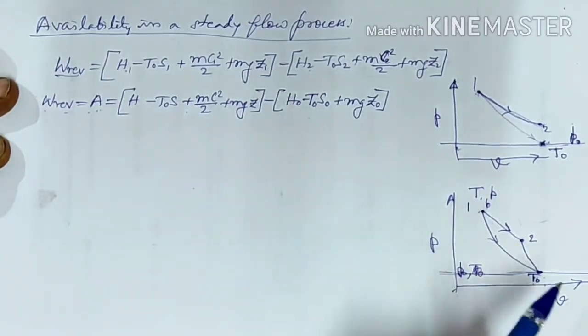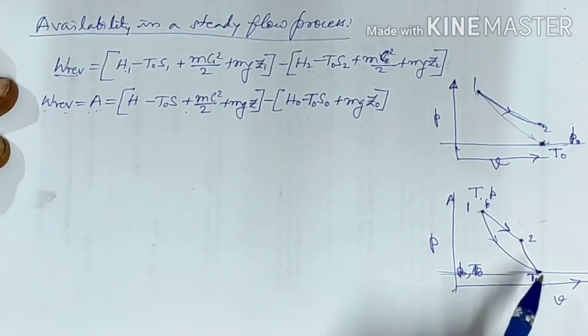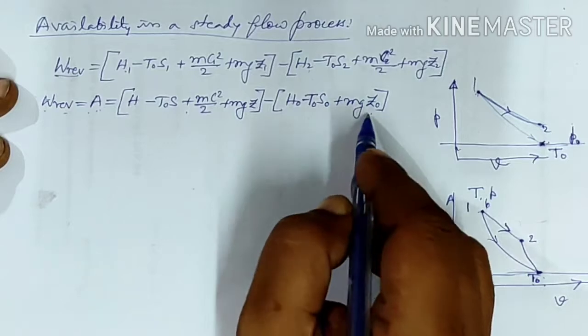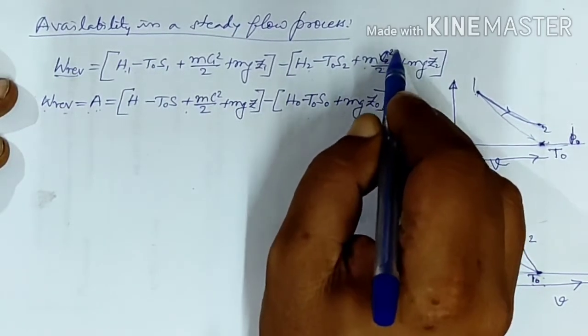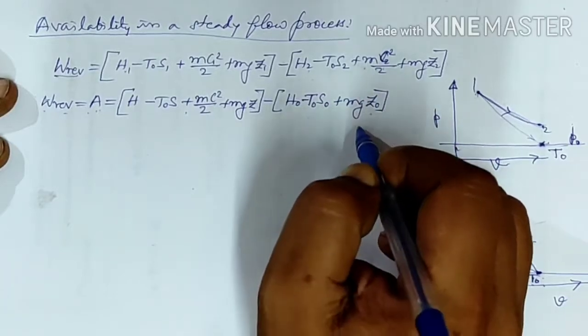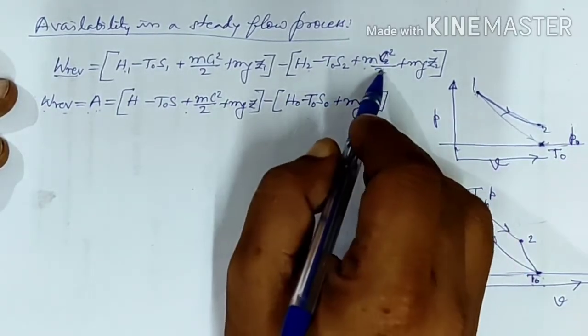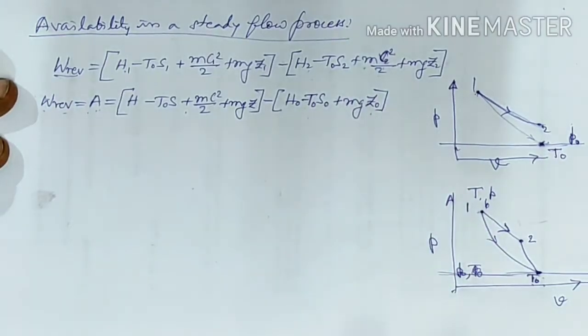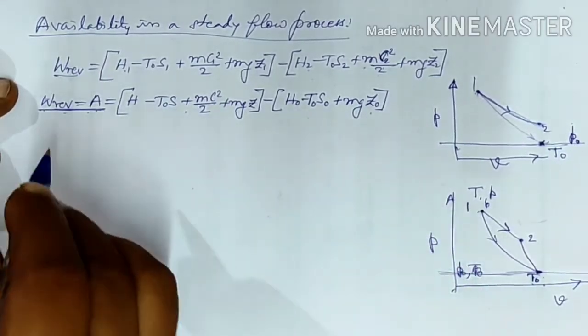So here the last point is the atmospheric pressure and temperature. Here we are not considering mC0 square by 2, that is the kinetic energy, because the kinetic energy at the dead state we said will be equal to 0. So this is the availability at point 1.